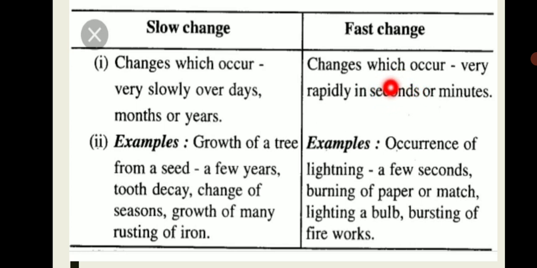Examples of slow change are growth of a tree from a seed, because it takes a few years. Other examples of slow change are tooth decay, change of season, and rusting of iron. Examples of fast change can be burning of paper or a match, lighting a bulb, and bursting of fireworks.